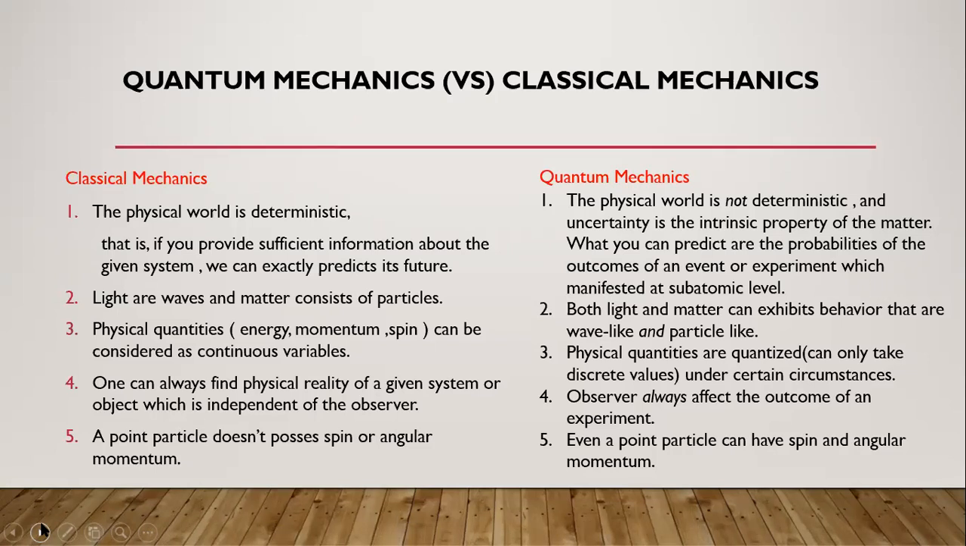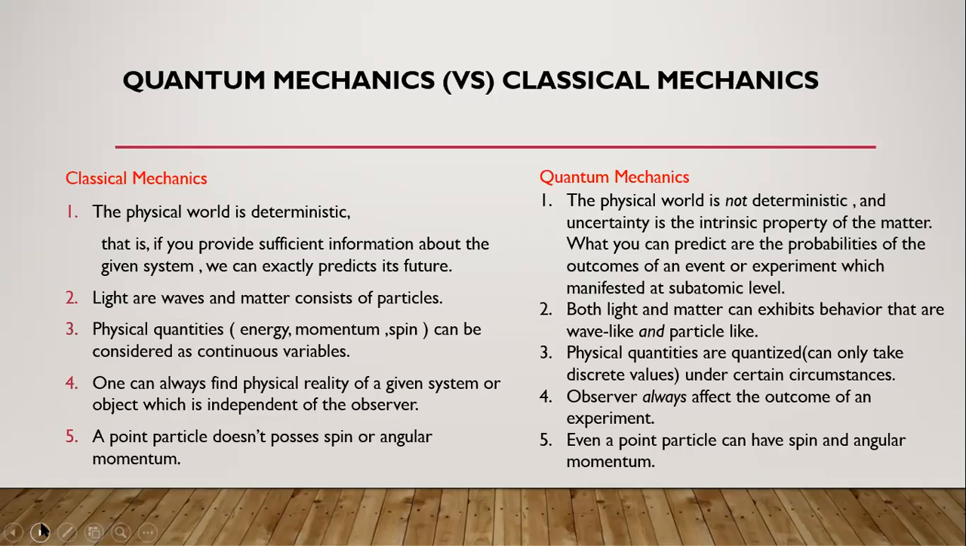Here, that is what the dual nature of matter is going to make possible. Dual nature is going to be possible for every particle in the case of quantum mechanical systems. Physical quantities can be considered as continuous variables here. See, energy, momentum, spin, all these are continuous variables.